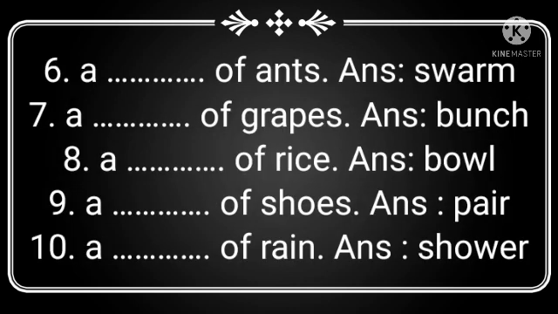Sixth one, a dash of ants. Answer is swarm. A swarm of ants. Seventh one, a dash of grapes. Answer is bunch. A bunch of grapes. Eighth one, a dash of rice. Answer is bowl. A bowl of rice. Ninth one, a dash of shoes. Answer is pair. A pair of shoes. Tenth one, a dash of rain. A shower of rain. So this is the exercise of collective noun.